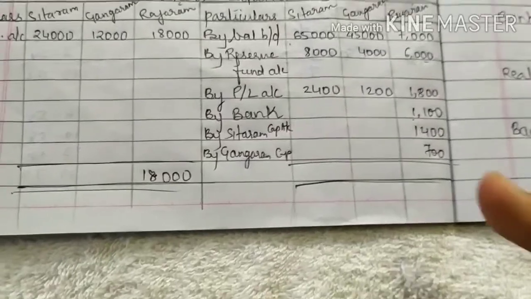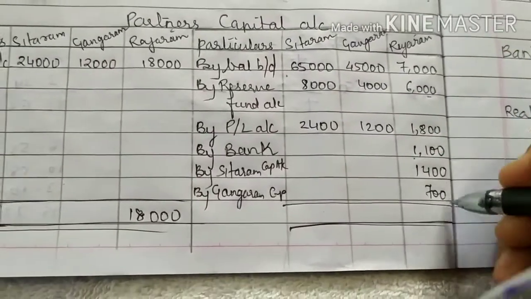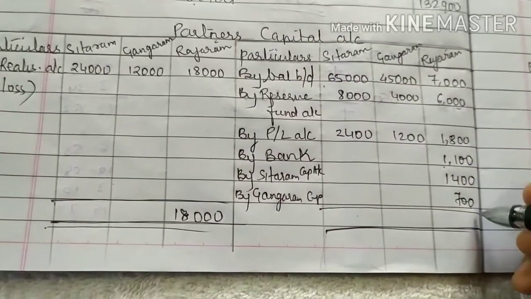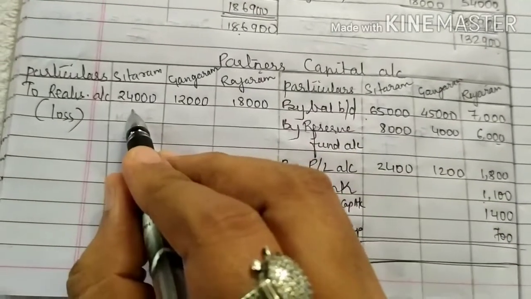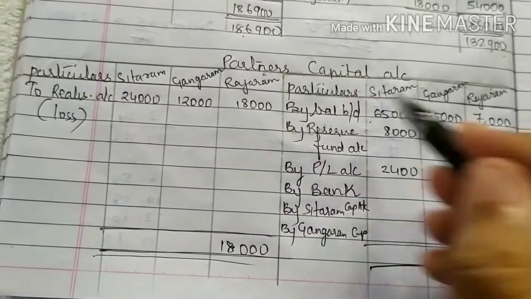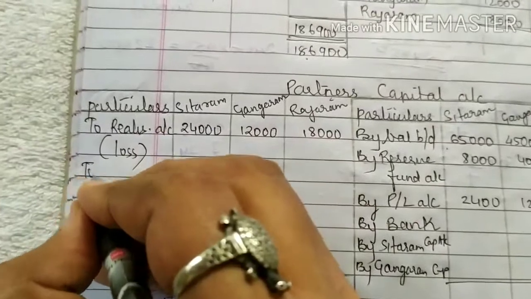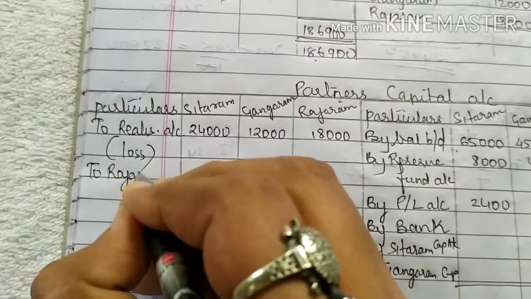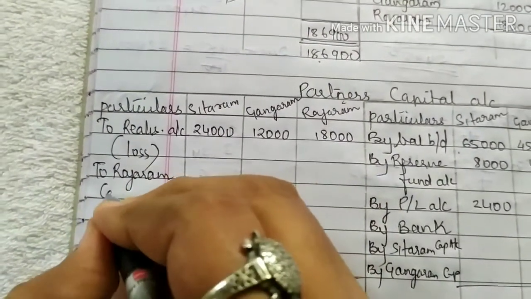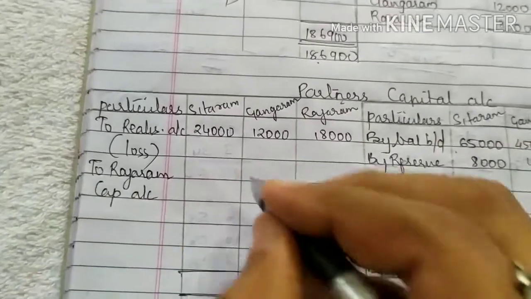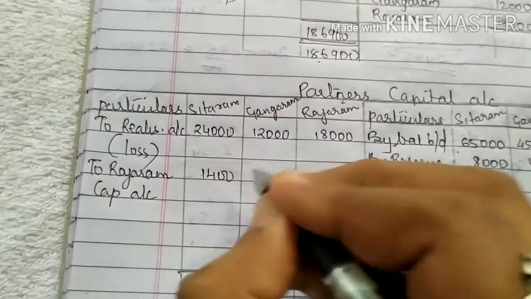Okay, now this is in the Rajaram's column. The same amount will be given in Sitaram's column also, because इसको receive हो रहा है तो इसके पास से जा रहा है. So we write here to Rajaram's capital account, which is 1,400 and 700.